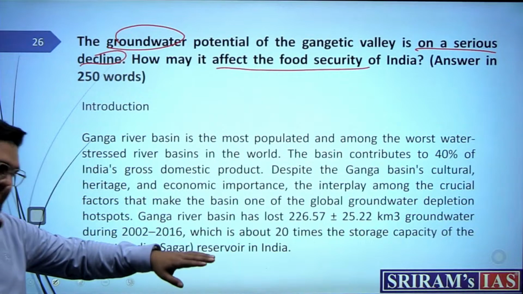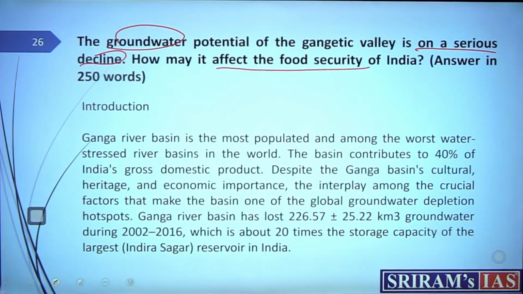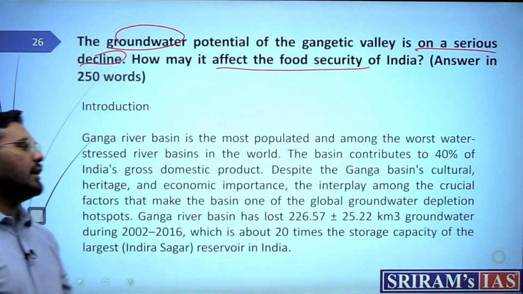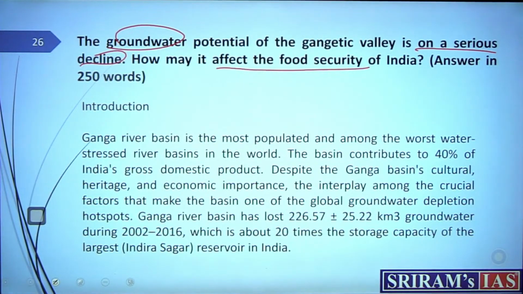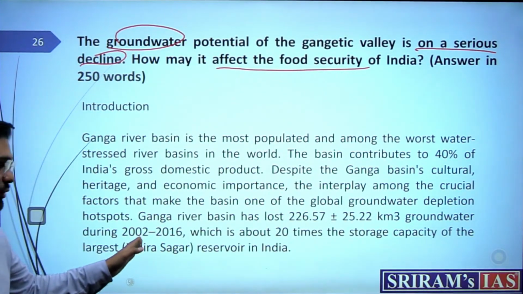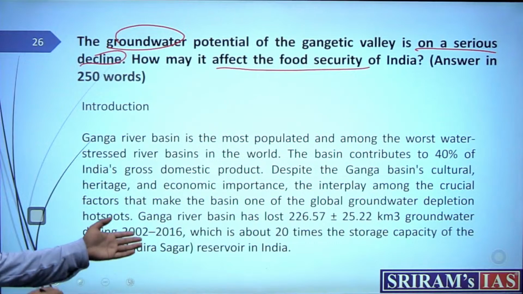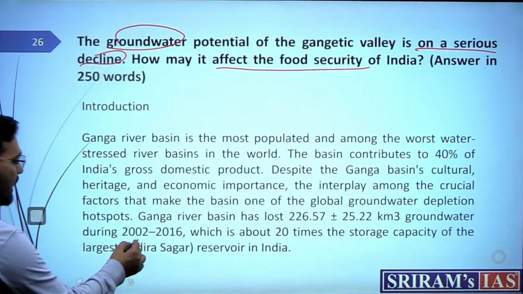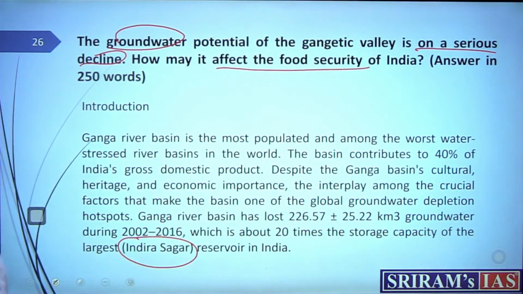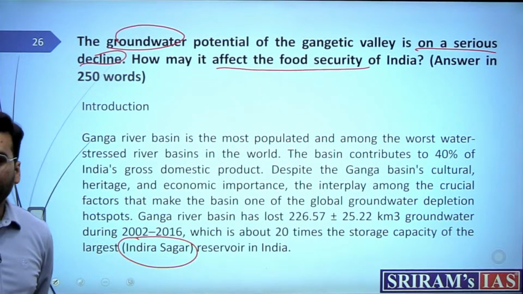Now I have just given data that it has lost around 226 kilometers of groundwater since 2002 to 2016. Around 20 times the Indira Sagar, the largest reservoir in India, we have lost that much groundwater of this basin.